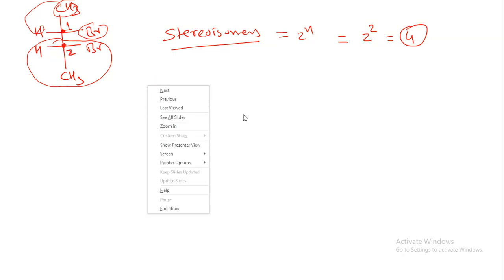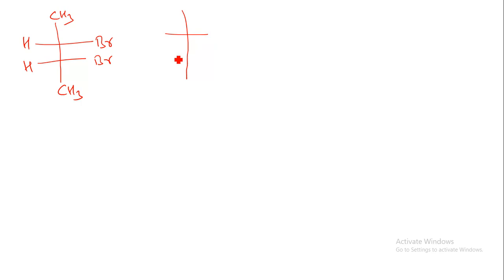I will take a new slide. First let us draw 2,3-dibromobutane: CH3 group and CH3 group, hydrogen, hydrogen, Br group and Br group. The second structure will be like this, with CH3 here, Br here, Br here, CH3 here, hydrogen here, hydrogen here.